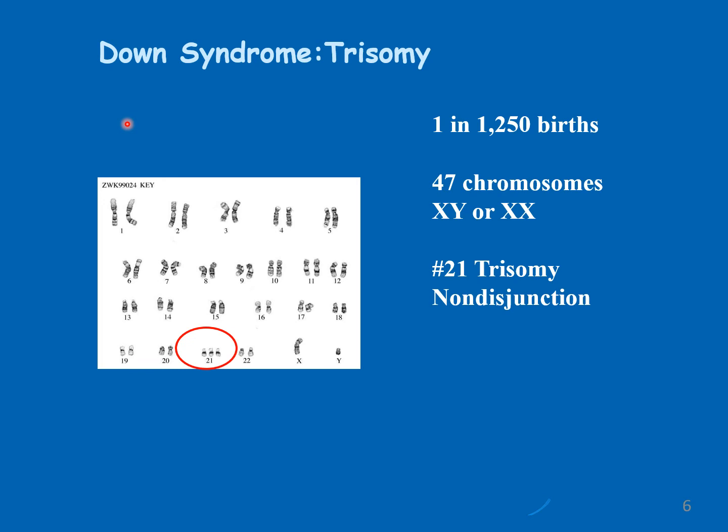Then I can understand the level of understanding you have in my lecture. Is it structural or numerical abnormality? Numerical it is.